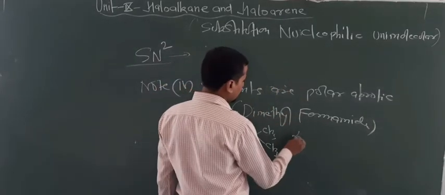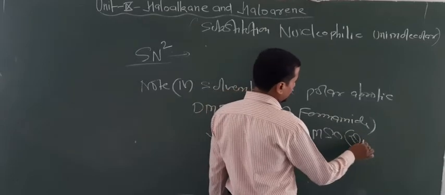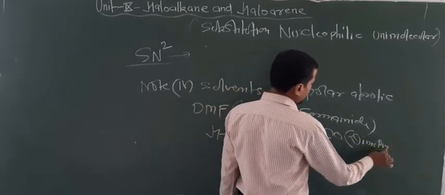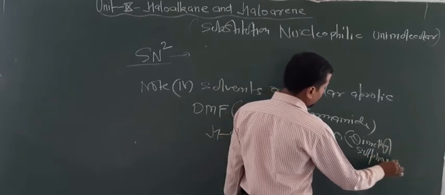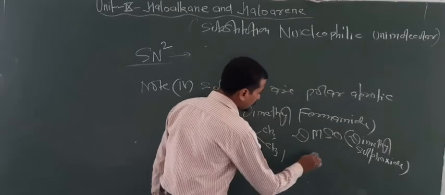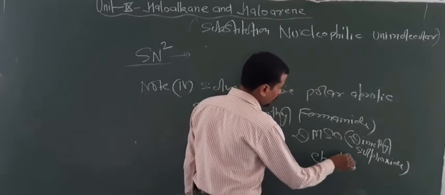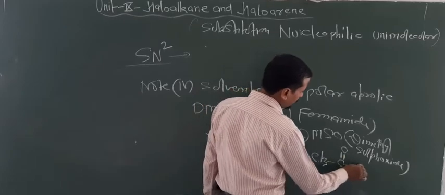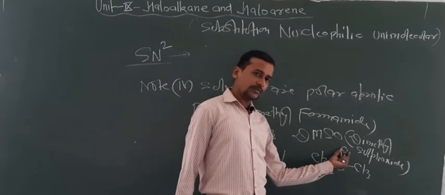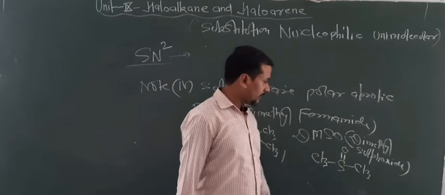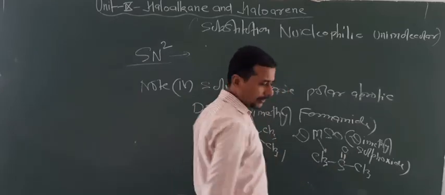One more example, DMSO. So D for di, M for methyl, so dimethyl sulfoxide. Now look the formula of DMSO. So CH3, S double bond O and CH3. Now look at here again, no H attached to the O, so that's why this is also aprotic, but polarity due to difference in electronegativity. So this is basically DMSO.